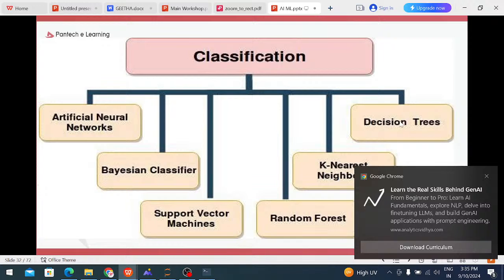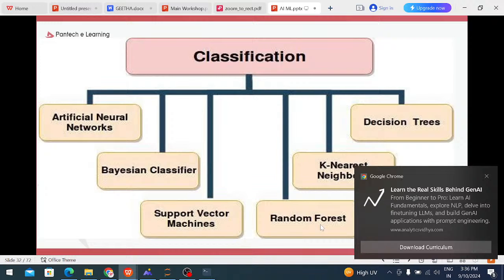Exactly how trees grow step by step, the same thing, decision tree working is also the same. That is known as the decision tree. In the decision tree we are collecting from a single tree only. But in random forest we are collecting a lot of trees.